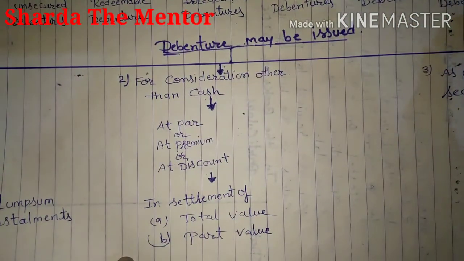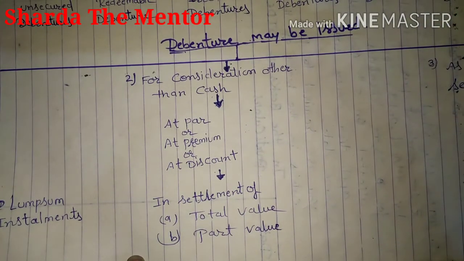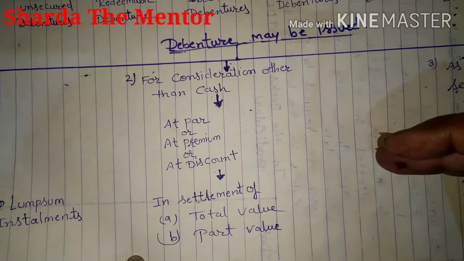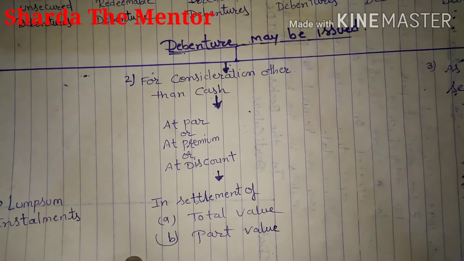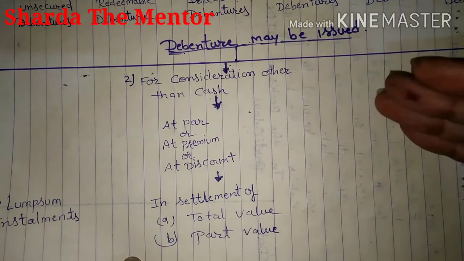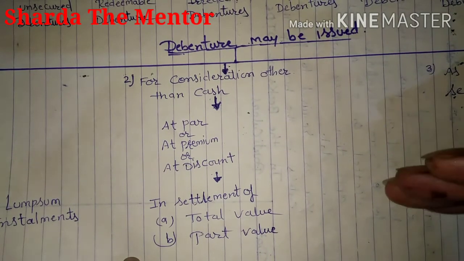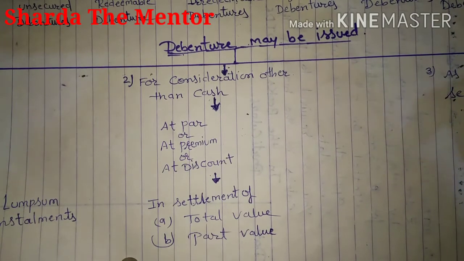What is the meaning of at par, at premium, or discount? If a 100 rupee share is issued at 100, that is called at par. If it is issued at 110, that is at premium. And if a 100 rupee debenture is issued at 90 rupees, that 10 rupees is considered a discount.